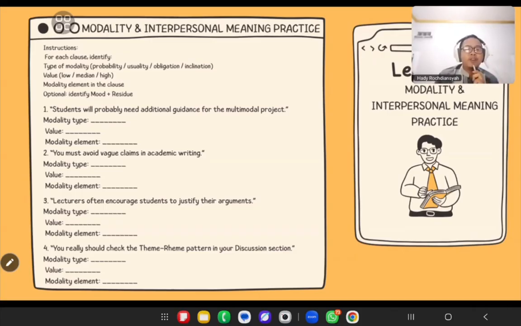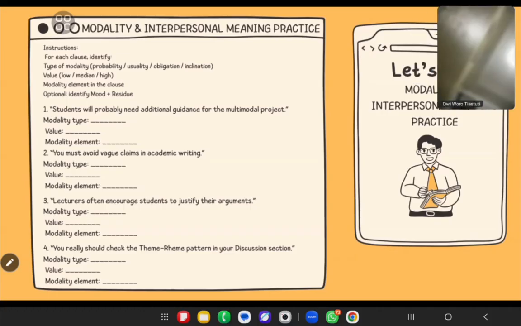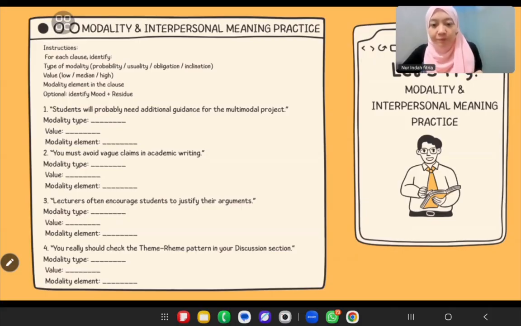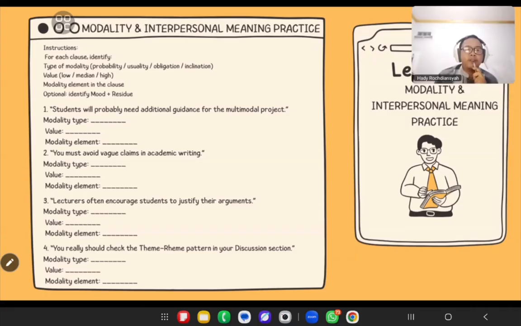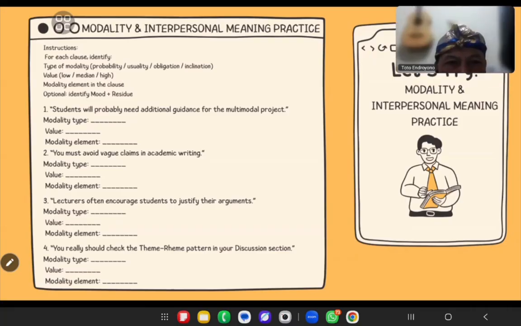The lecturers often encourage students to justify their arguments. What about the modality type in here? This is usuality. Usually, that's great. And how about the value? Medium. Medium one.